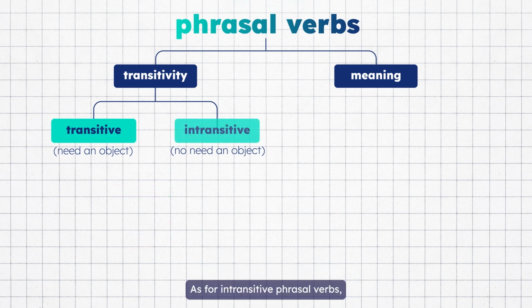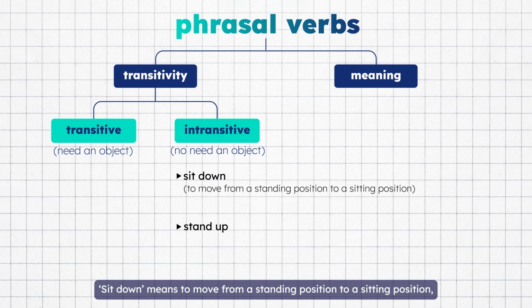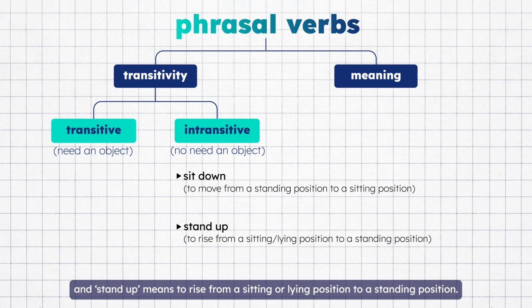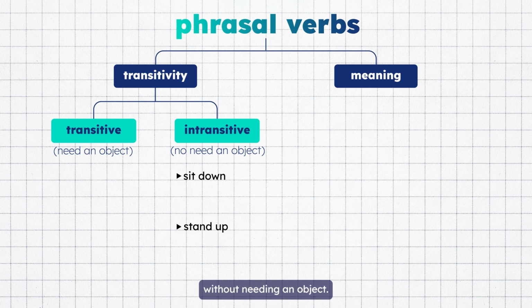As for intransitive phrasal verbs, they don't need an object. Let's take sit down and stand up as the examples. Sit down means to move from a standing position to a sitting position, and stand up means to rise from a sitting or lying position to a standing position. Both phrasal verbs convey a full idea on their own without needing an object. For example, when saying I sit down, I simply sit down. When I stand up, and that's it.